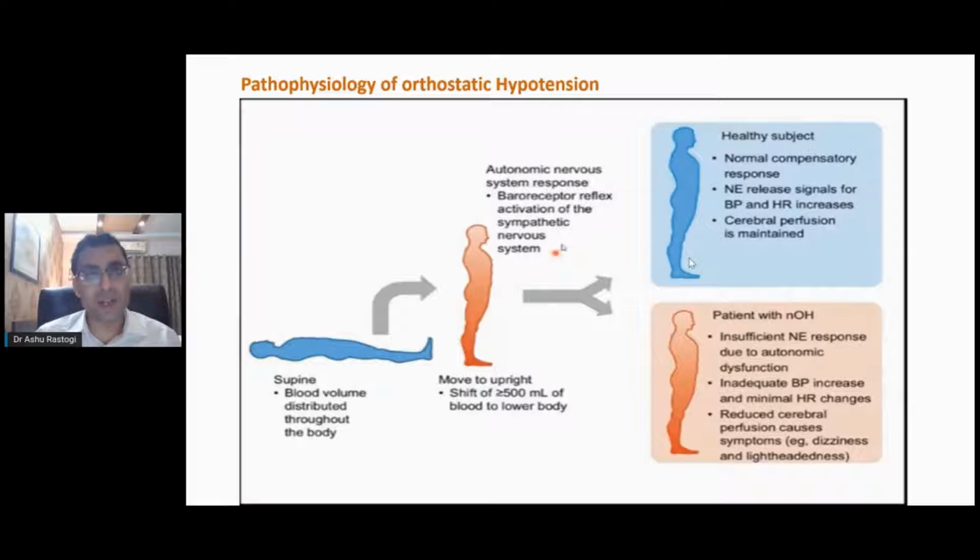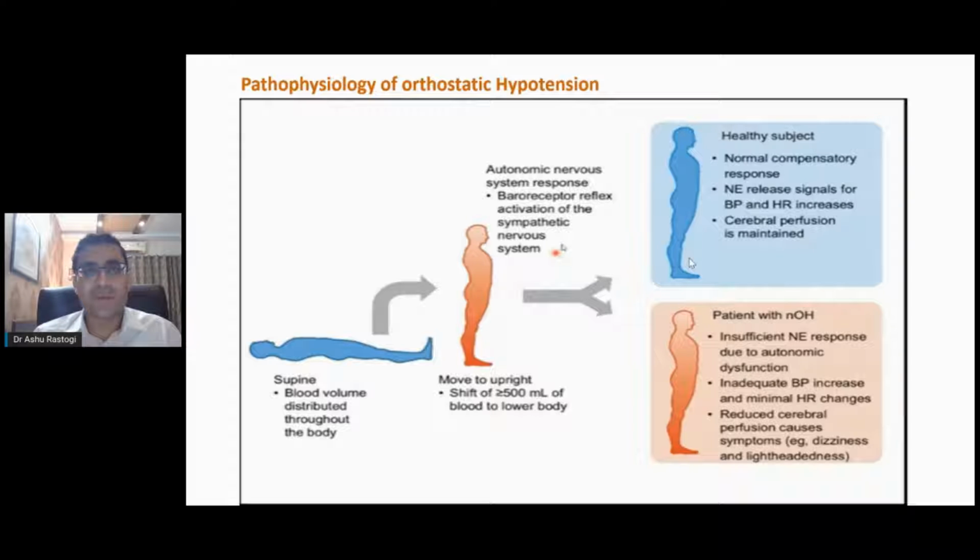But unfortunately, in a patient who is having neurogenic hypotension, because of sympathetic denervation, there would be an insufficient norepinephrine response. So BP would not increase, with almost minimal change in the heart rate, and this will lead to a reduction in the cerebral perfusion pressure. Because remember, the cerebral vessels have a beautiful auto-regulatory mechanism, but unfortunately, because of sympathetic denervation, there would be no auto-regulation.